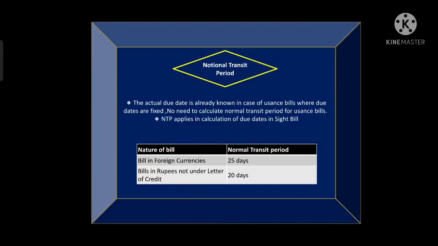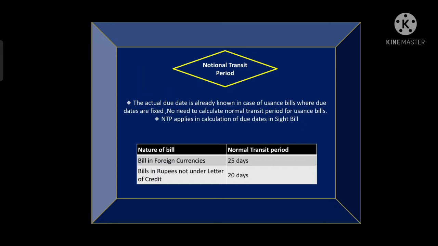Let's move forward. Now we will discuss notional transit period. It is another method to calculate the due date of a bill, right? Now question is that, as we know that NDD, the notional due date, applies to only usance bill, here the notional transit period is only applied to sight bill.